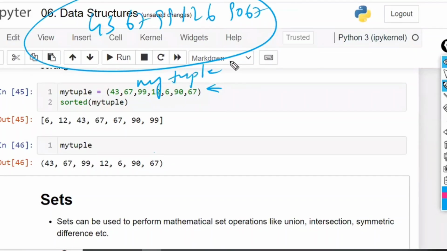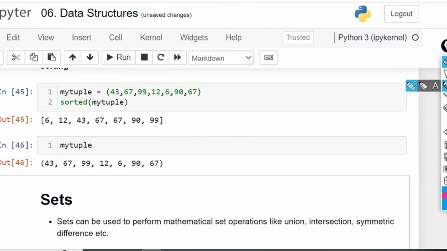Now I'm just asking to print it in sequential order, and I get the sequential order as the output. But the original data is as it is only. None of them has been replaced into the first position, second position. Nothing changed. The original data is original data only. I am just taking the output in ascending order. And if you want it in descending order, reverse is equal to true.